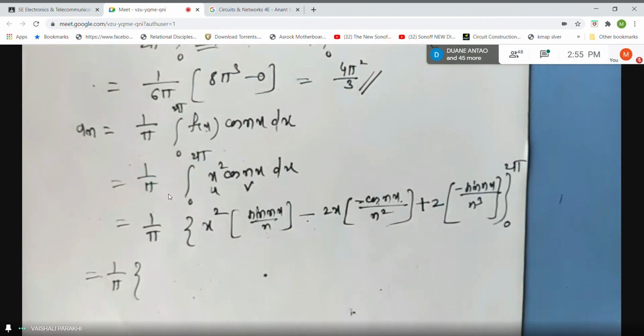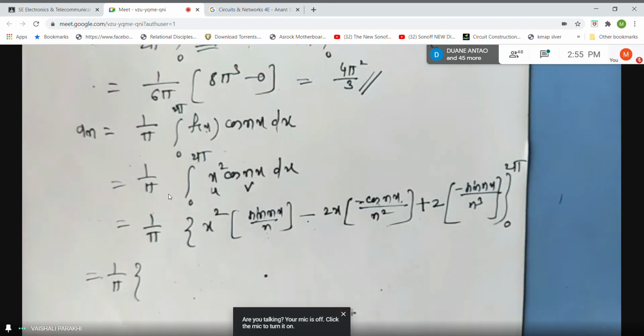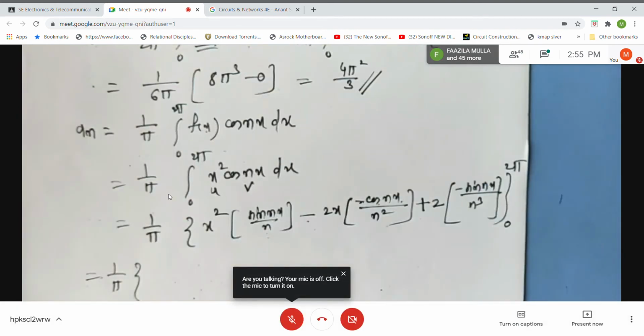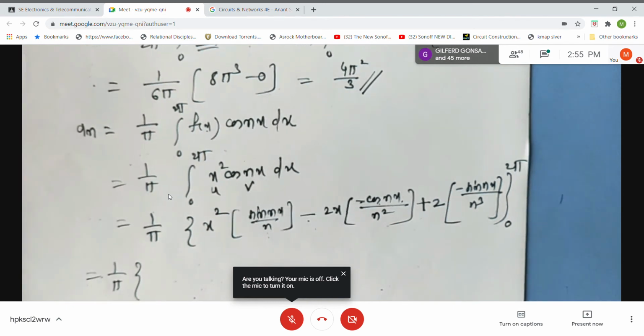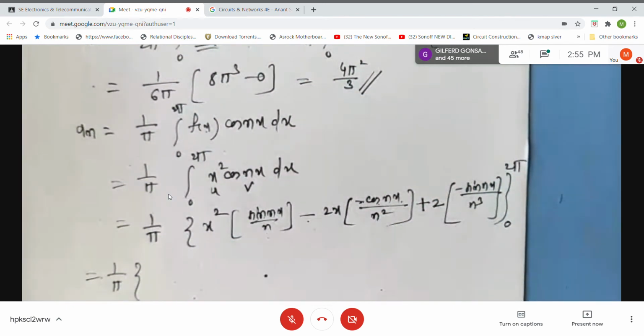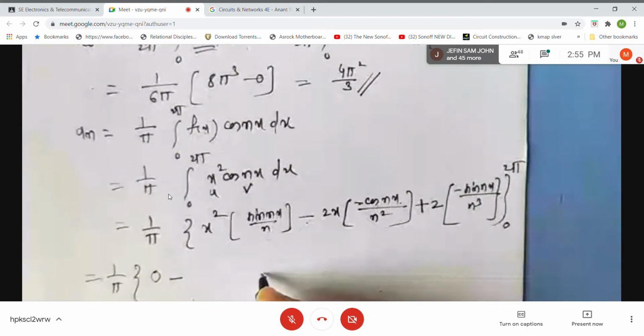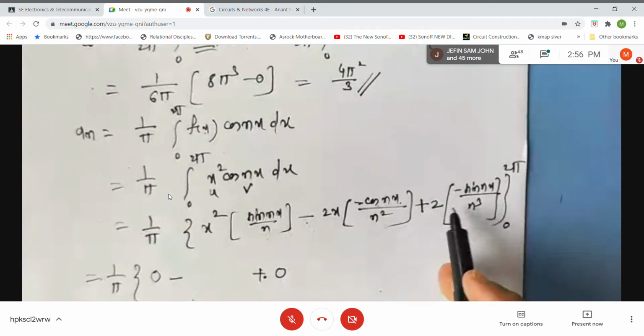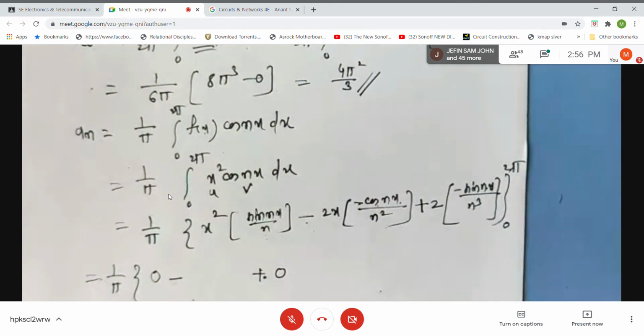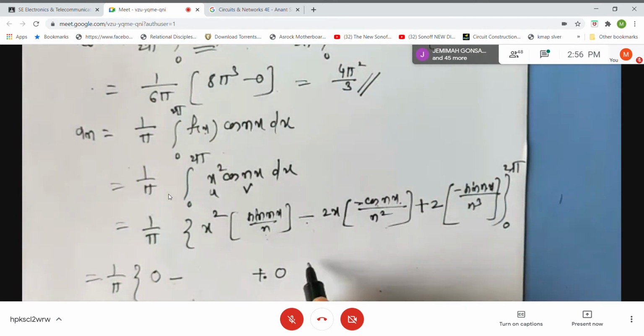Preksha, what is value of sin of 2n pi? Are you there, Bipin? Zero. What is value of sin 0? 0, right? So I can say that first term will vanish, and the last term will vanish when I put x is equal to 2 pi. Is it okay if I write like this directly?